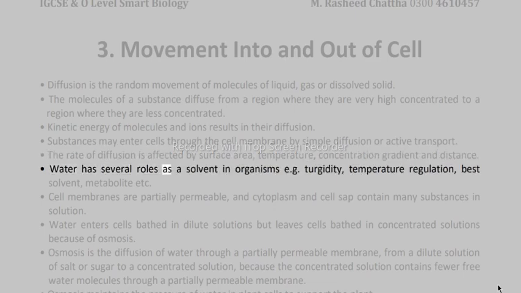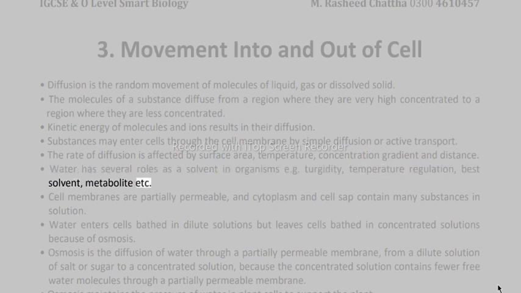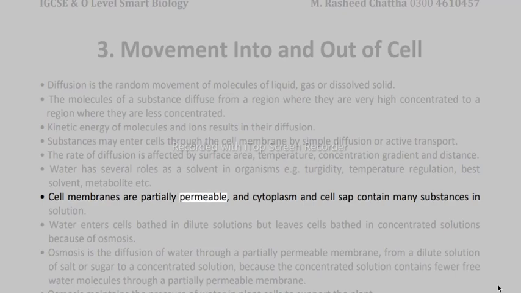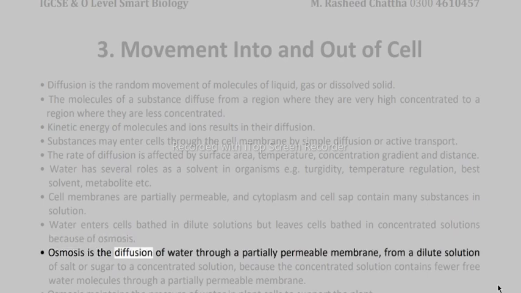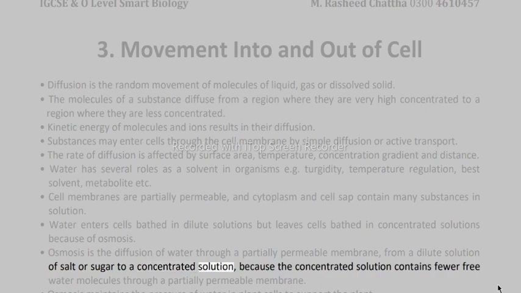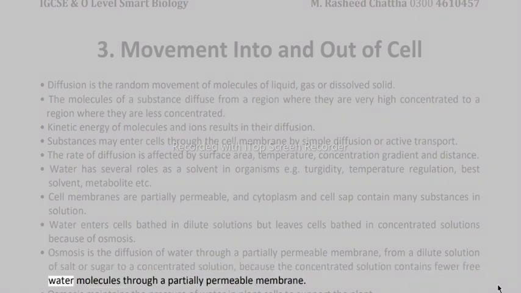Water has several roles as a solvent in organisms, e.g. turgidity, temperature regulation, best solvent, metabolite, etc. Cell membranes are partially permeable, and cytoplasm and cell sap contain many substances in solution. Water enters cells bathed in dilute solutions but leaves cells bathed in concentrated solutions because of osmosis. Osmosis is the diffusion of water through a partially permeable membrane, from a dilute solution of salt or sugar to a concentrated solution, because the concentrated solution contains fewer free water molecules.